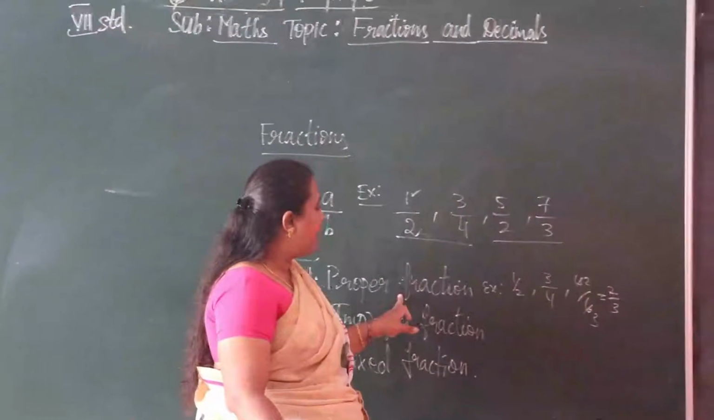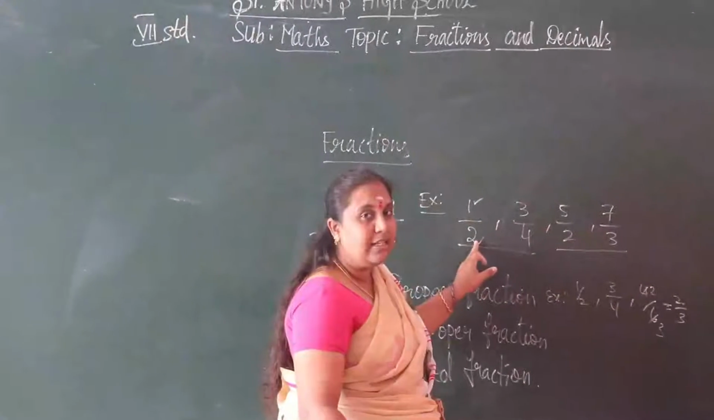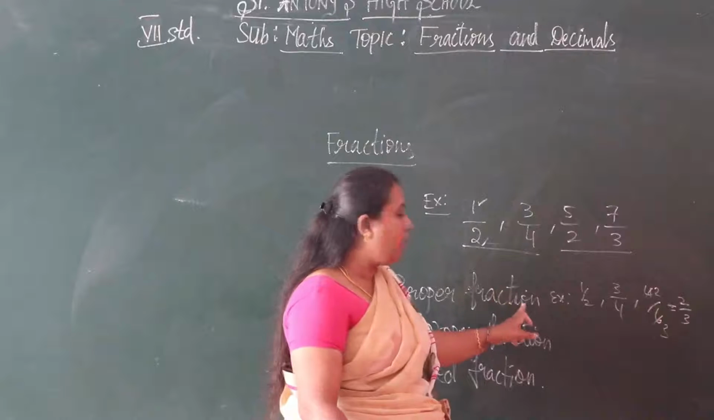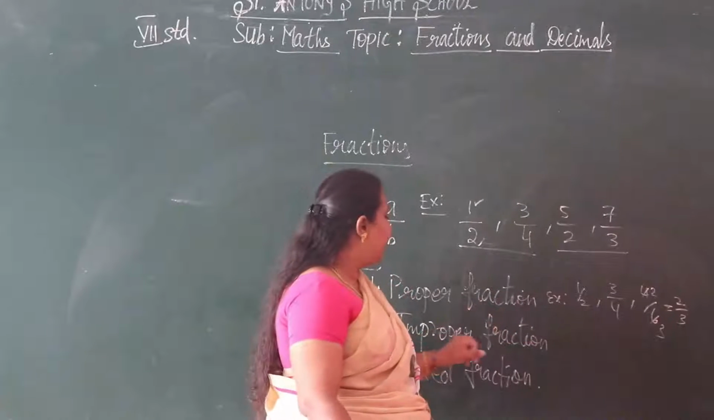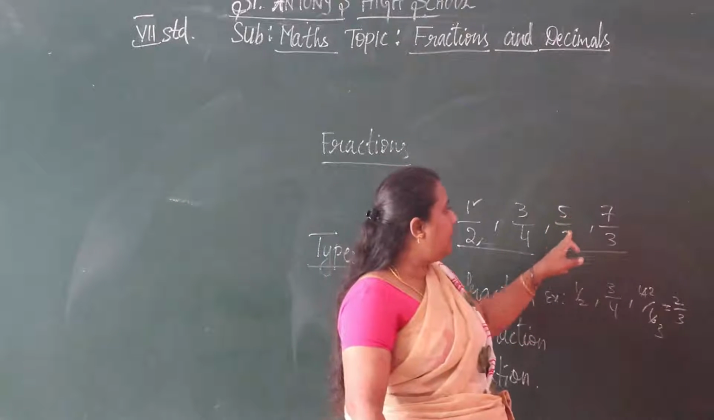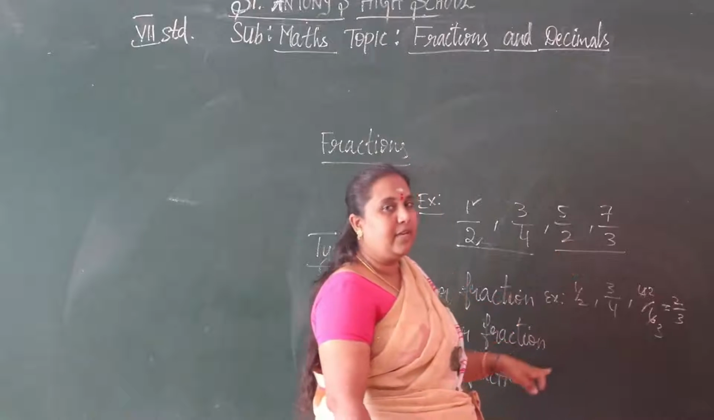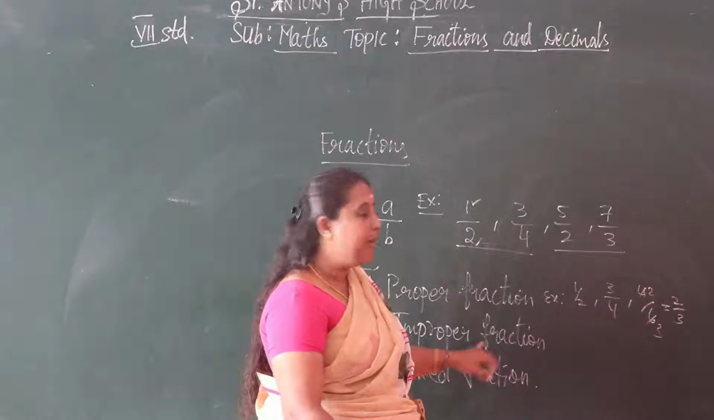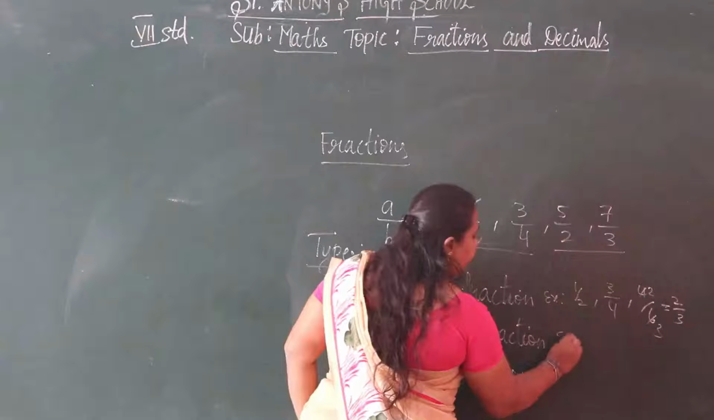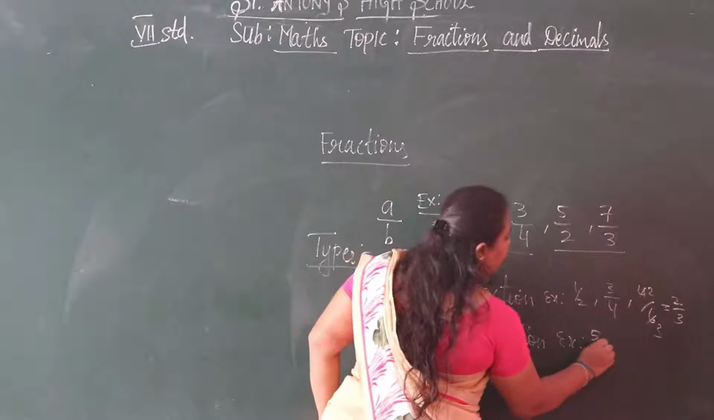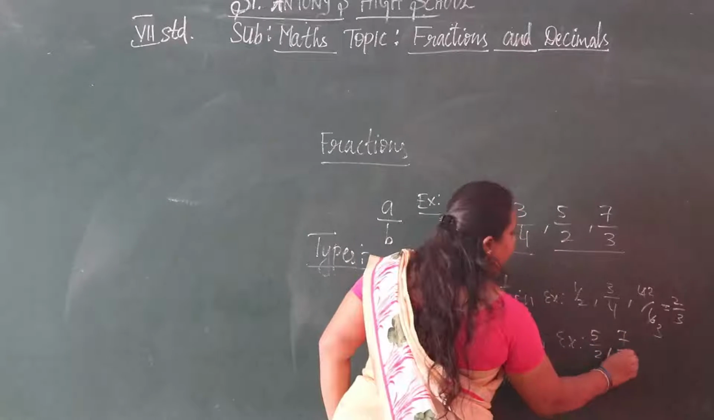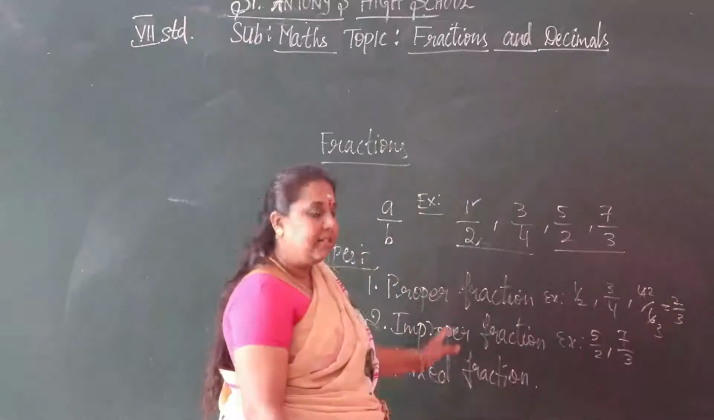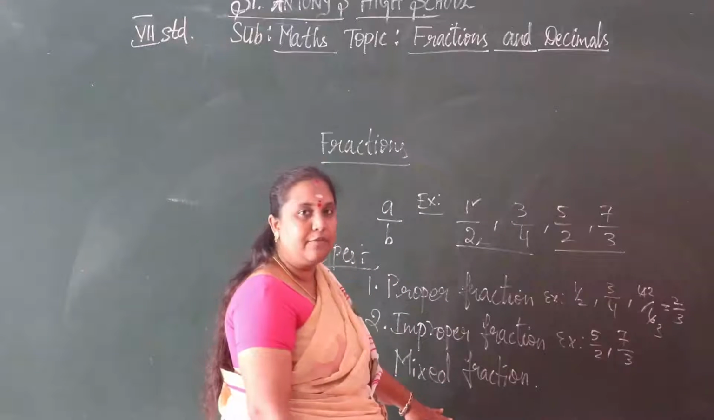So what is a proper fraction? Numerator is less than the denominator, then we can say it is a proper fraction. What is an improper fraction? Numerator is greater than the denominator, then we can say it is an improper fraction. Example 5 by 2 and 7 by 3. Next we move on to the mixed fraction.